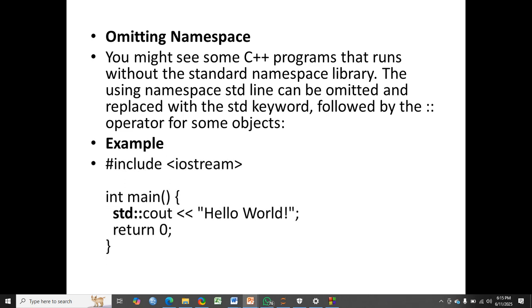We have done that before in the code. Instead of using namespace std, you just add std, then the double colon, then the object that you want to access.